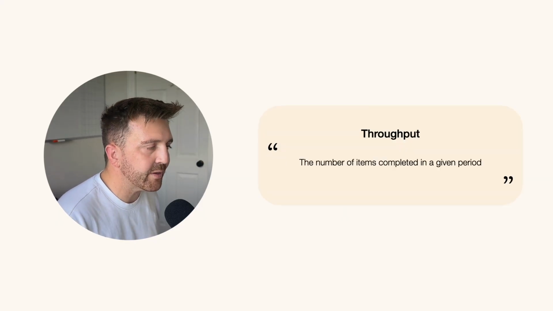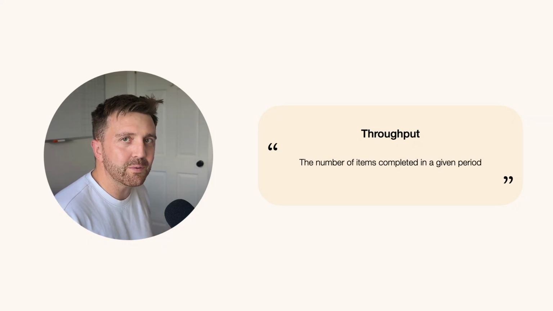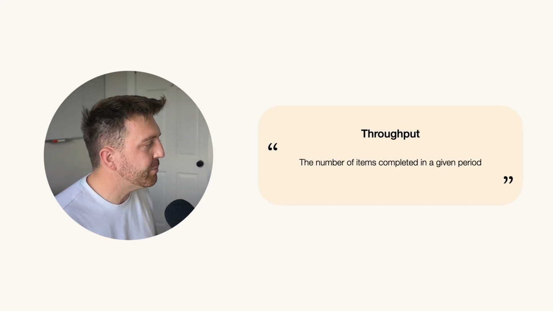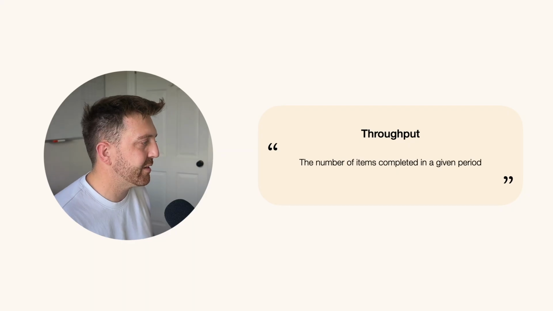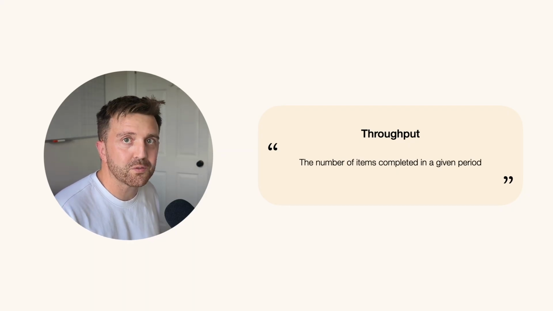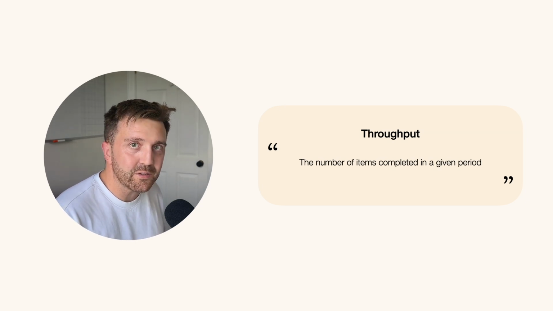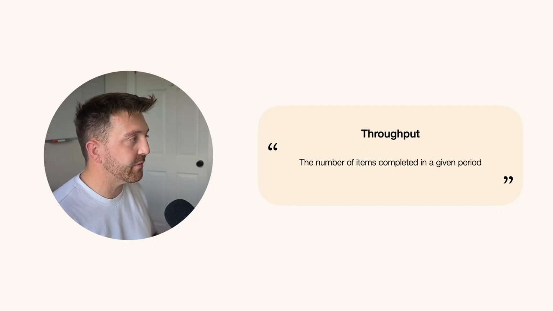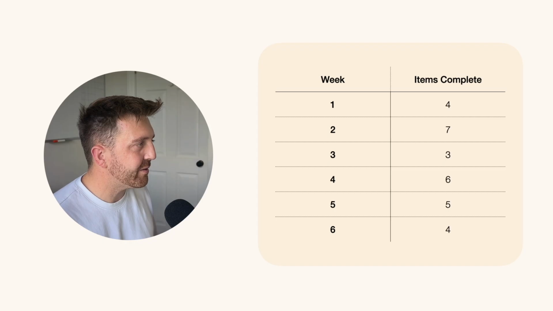Throughput is the number of items completed in a given period. And with flow metrics and agile teams, usually we work in weeks. So the throughput is the number of items that your team completed last week. And then it's the number of items they completed the week before last week, and so on. So if you've been working for 6 weeks, you'll have 6 numbers. And if you've been working for 20 weeks, you'll have 20 numbers. Maybe it looks like this.